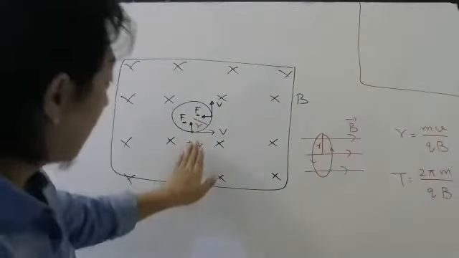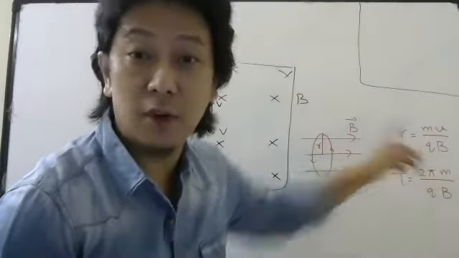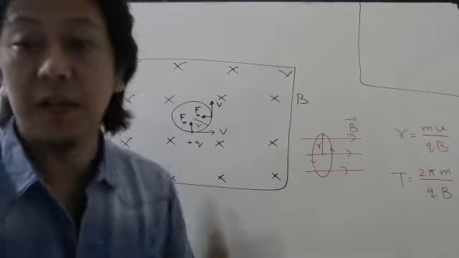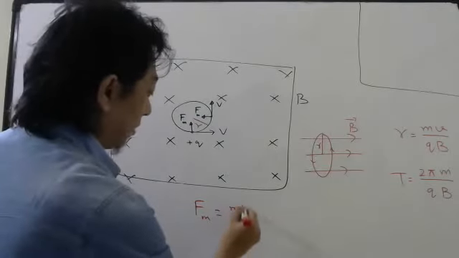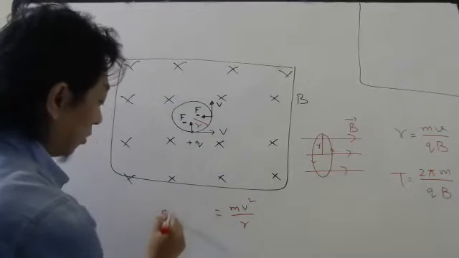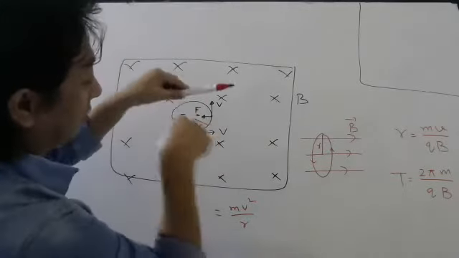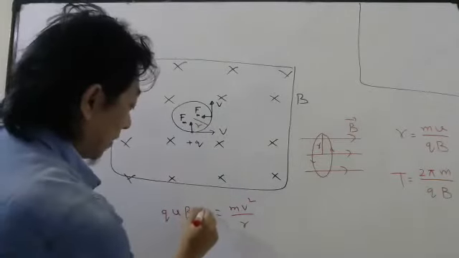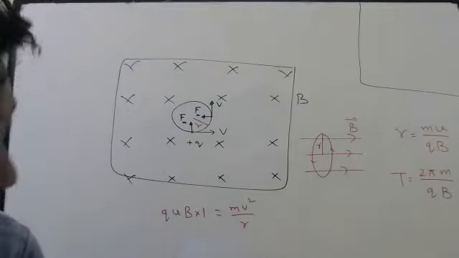Okay, students. So this diagram can be shown this way also, and the radius is given by this formula. How to derive this formula? Simple. If the force is towards the center, that force must be the centripetal force. So whatever is the magnetic force, that should be equal to the centripetal force, mv square by r. And the magnetic force, you know, is qvB sine theta. But here the velocity is perpendicular to the magnetic field, so sine 90 degree will be 1. Okay, so this was the revision.